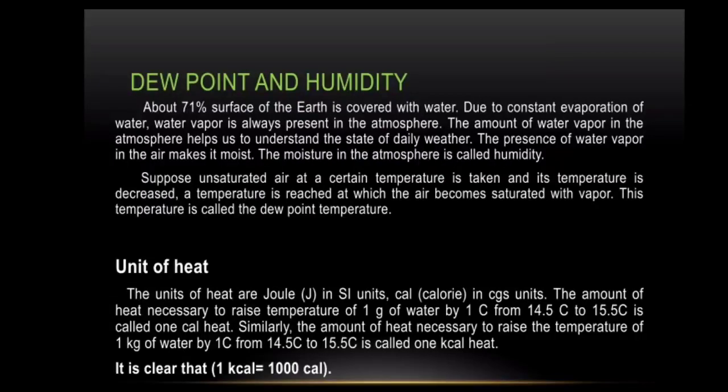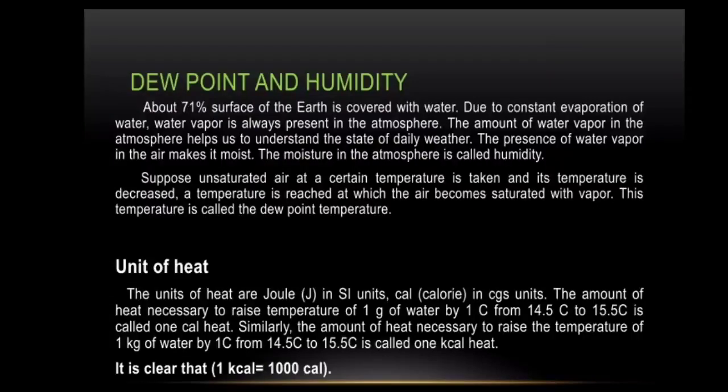The vapor contained in the air is measured using a physical quantity called absolute humidity. The mass of the vapor present in the unit volume of air is called absolute humidity. Generally, absolute humidity is measured in kilogram per cubic meter. The feeling of humid or dry nature of air not only depends on the amount of vapor in the air, but also on how close that amount is to making the air saturated with vapor. It means that it depends on the temperature of air also.